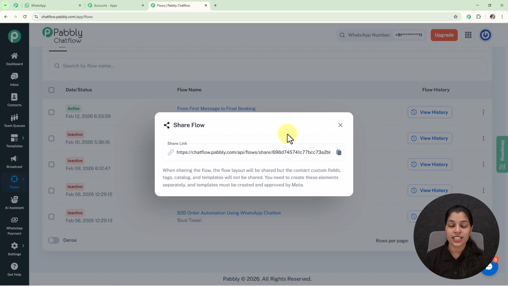So what are you waiting for? Start using Pabbly Chatflow now and create many more amazing booking chatbots like this.